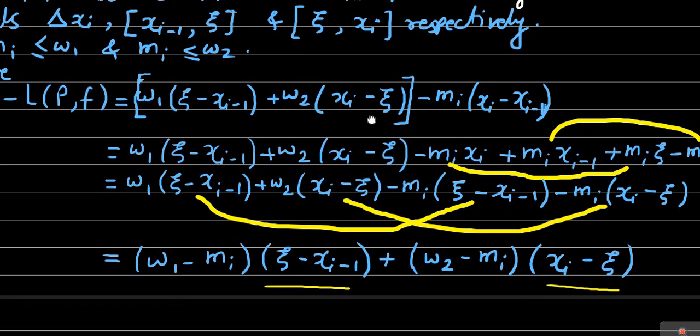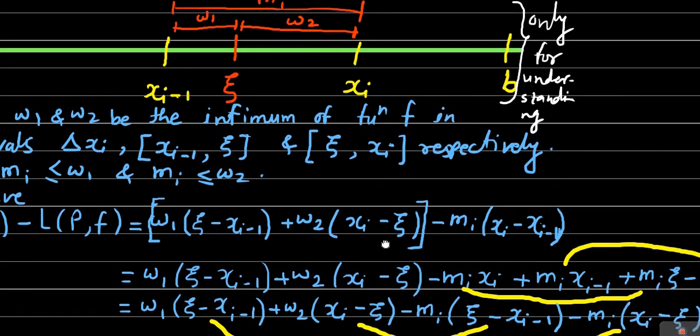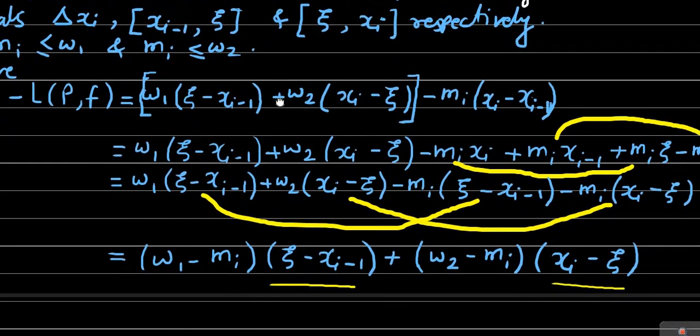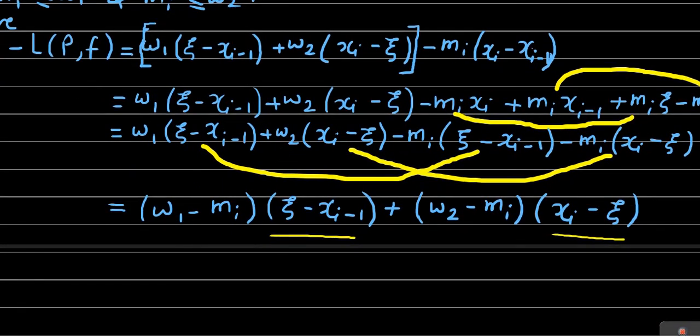Again observe here, as mentioned earlier, mi is less than or equal to omega 1 and mi is also less than or equal to omega 2. Therefore omega 1 minus mi is greater than or equal to 0 and omega 2 minus mi is greater than or equal to 0, which means that the remaining two terms are also non-negative.